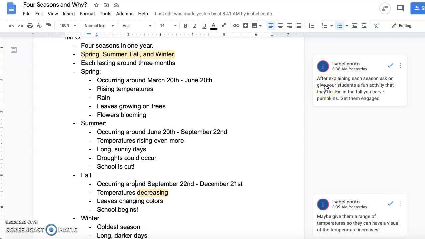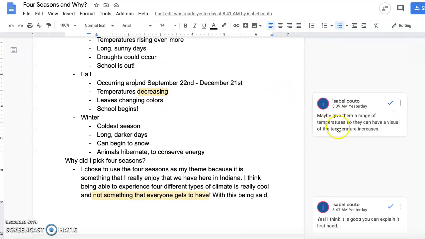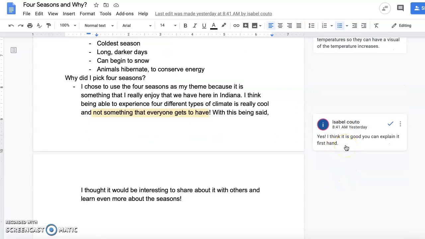So she told me after explaining each season, ask or give your students a fun activity they could do. So like in the fall, you carve pumpkins. And then she also left a note to next time maybe give them a range of temperatures so that they're kind of aware of what the temperatures are number-wise. And then she also left, yes, I think it is good that you can explain it firsthand.